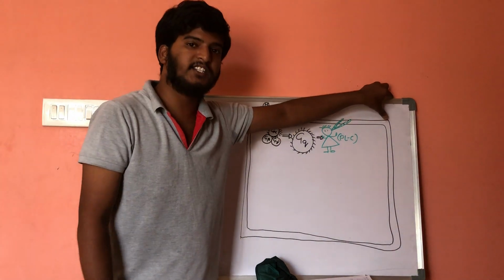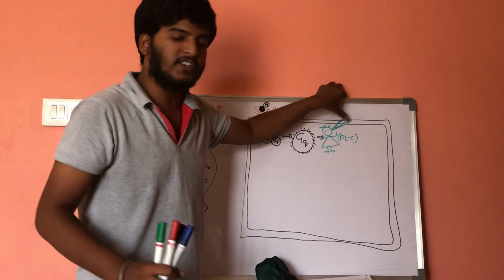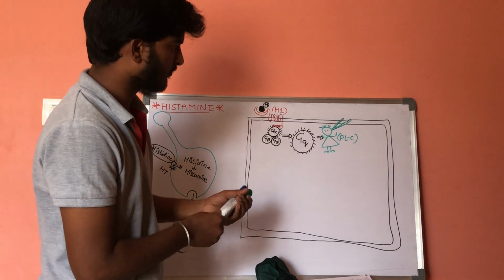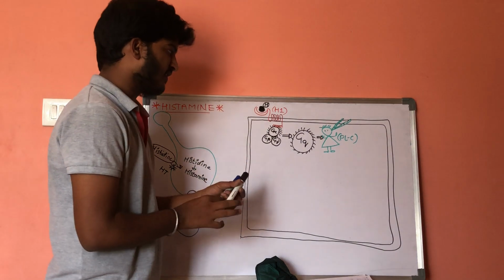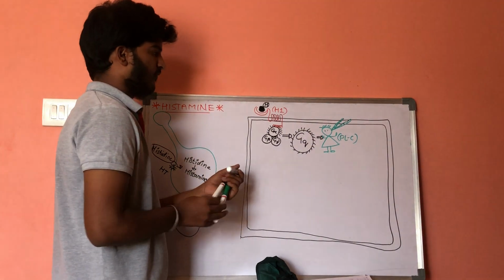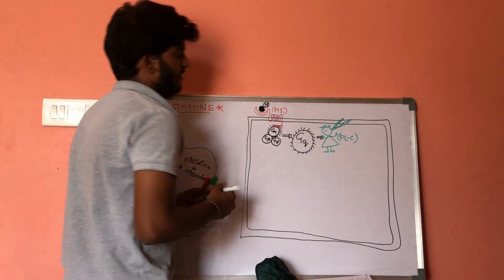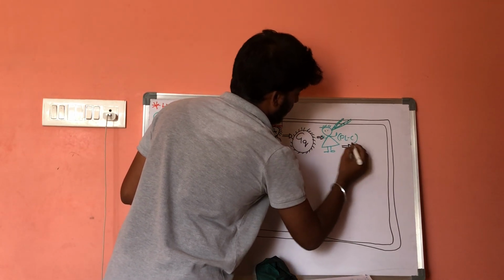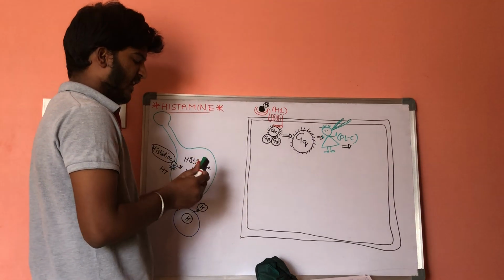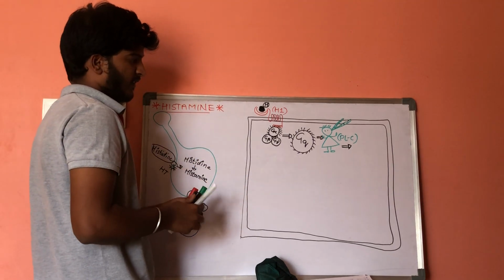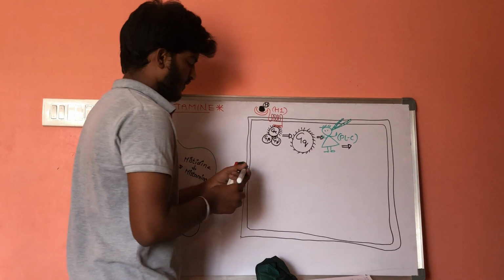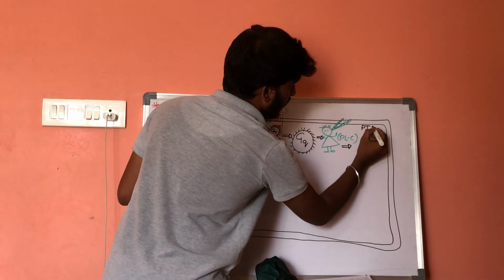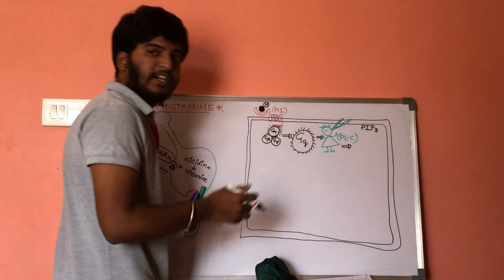Within the cell membrane, there are special proteins present, phosphatidylinositol triphosphate, on the surface. Phospholipase C helps in converting the phosphatidylinositol triphosphate into